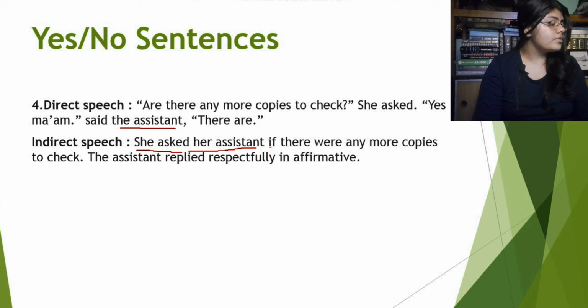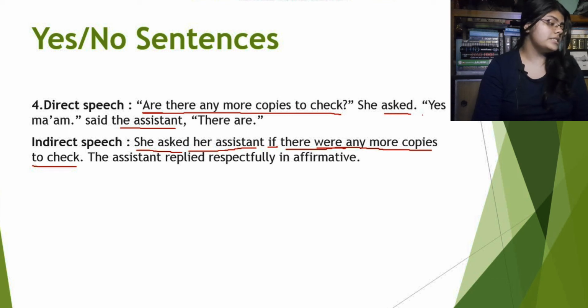If, we will use if here because there is no WH word or any interrogative word. Again, are there any more copies to check? What will be that in an assertive sentence? As an assertive sentence will be there were any more copies to check, right? Are will be transformed into were. Why is that? Because the reporting verb is in past tense.